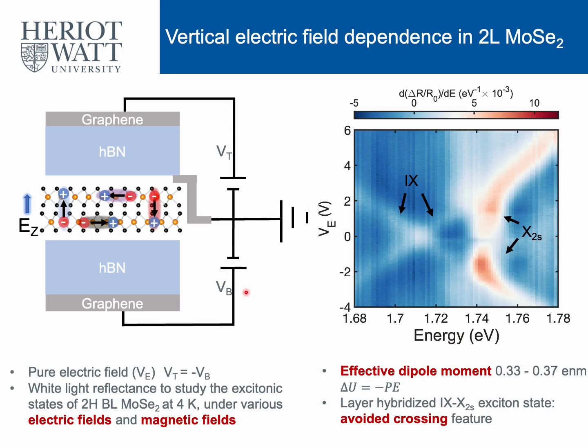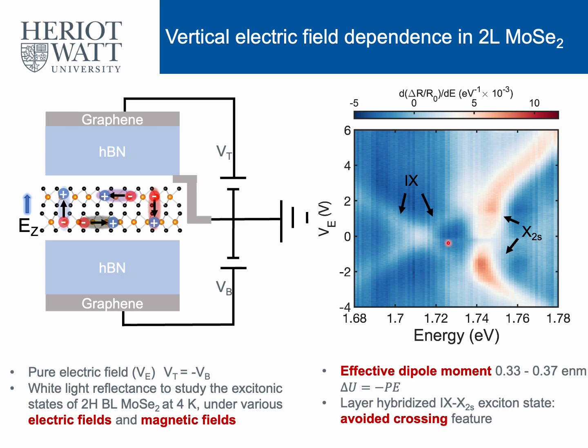Our sample is encapsulated in boron nitride with a dual gate structure. So by applying opposite sign voltages to the top and bottom gates, we can induce a pure electrical field to the sample without any carrier doping. With this configuration, we are able to probe our sample with various electrical fields and magnetic fields at 4 Kelvin in a cryostat. And in the right figure, as we turn on the electrical field, we see a split and a linear shift of the interlayer exciton transition. The effective dipole moment we get from the linear Stark shift is from 0.33 to 0.37.